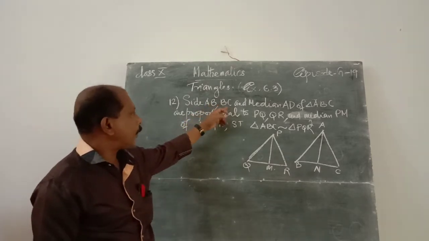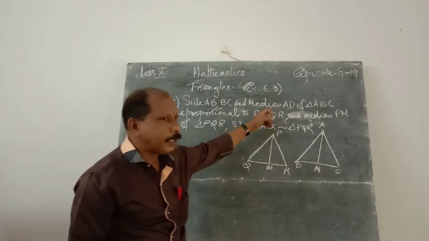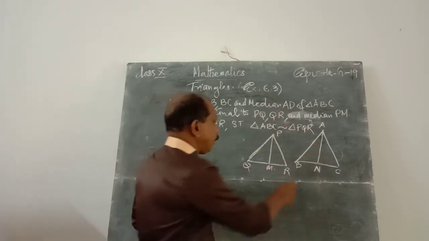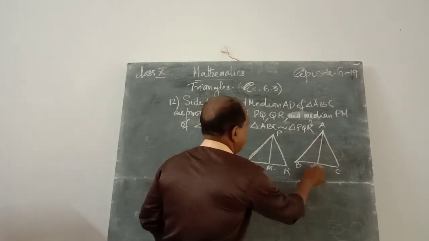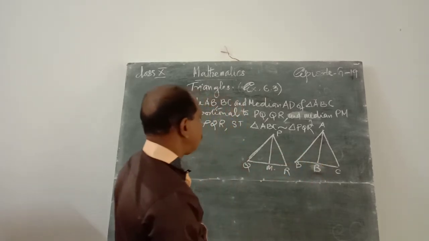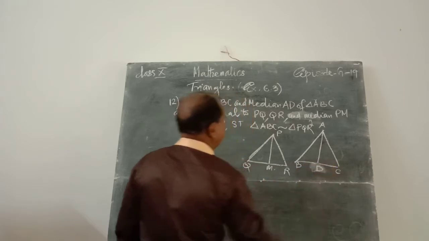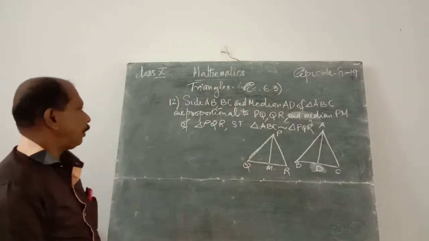Then AB and BC and the median of triangle ABC, that is median AD, and PM.